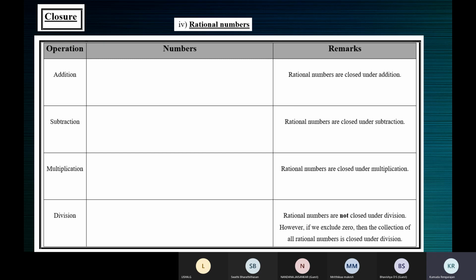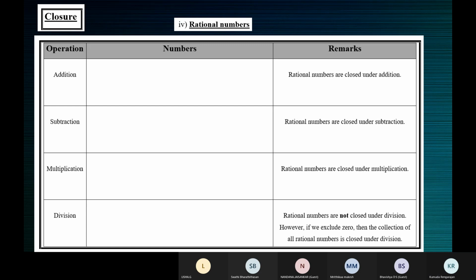Rational numbers are closed under addition, subtraction, multiplication, and division. If you take away that 0, it is closed under division, because 0 is a rational number, right? If you include the rational number 0, then it is not closed. If you don't include the rational number 0, then it's closed.